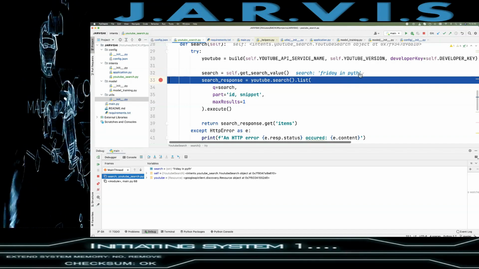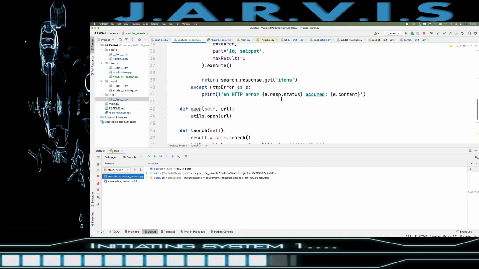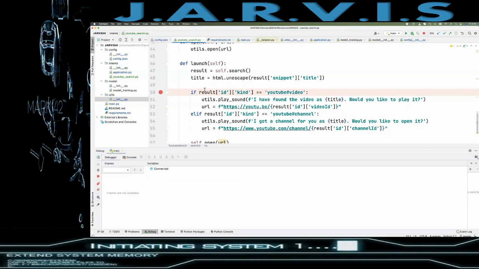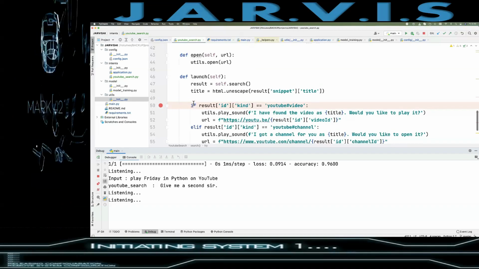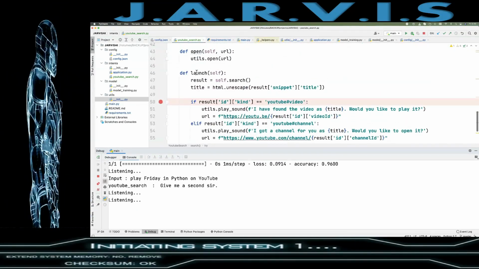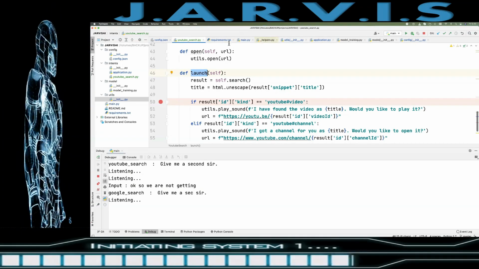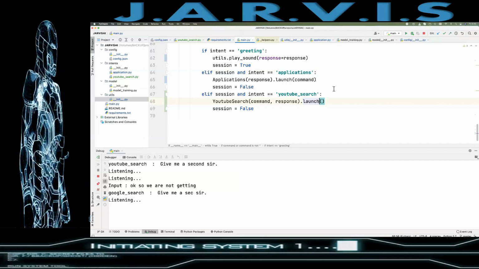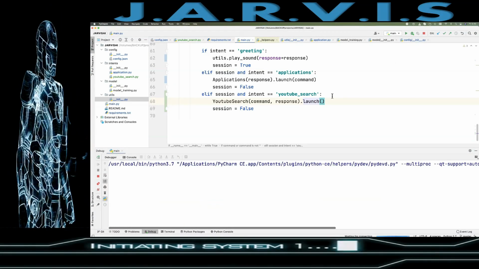Yes, so that on is replaced, right? F9. Okay, so we are not getting it. Okay, I need to call this launch, not that search. Main here, close it, launch it again.